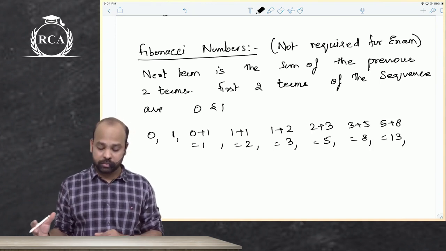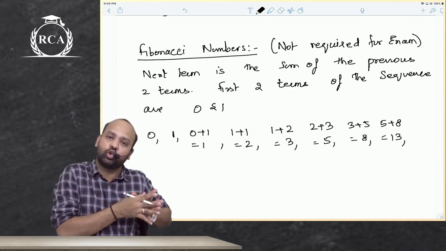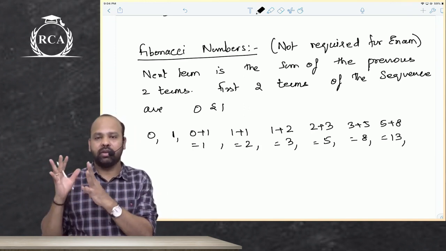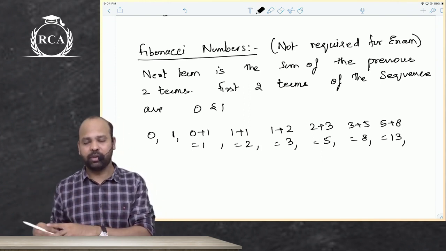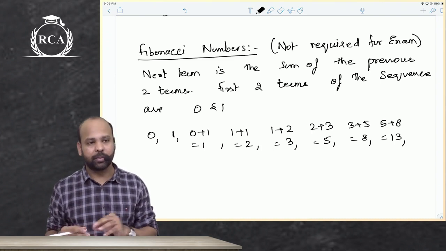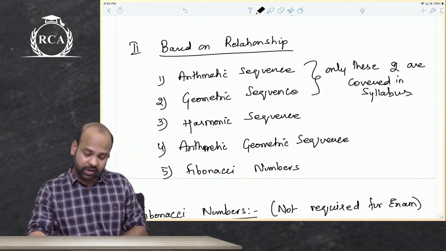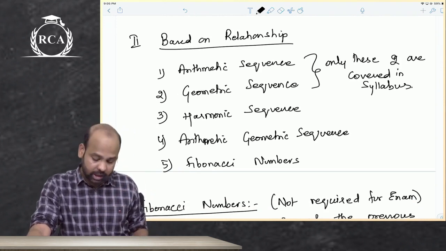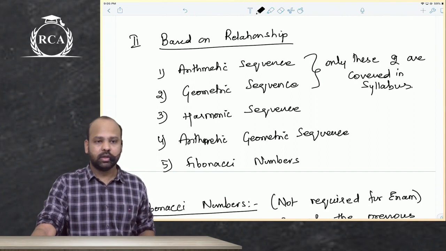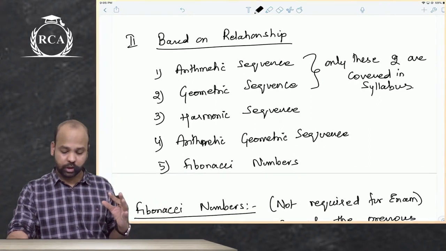So Fibonacci numbers, beta, are basically where the next term is the sum of the previous two numbers. And the series will start with 0 and 1. So you have 0, 1. And next, beta, will be 0 plus 1, 1. And then next will be 1 plus 1, 2. And then next will be 1 plus 2, 3. You can make a quick note of this, guys, based on relationship. This is arithmetic sequence, geometric, harmonic, arithmetic geometric. Just write this in your notebook. I will be defining arithmetic sequence after a while. Make a quick note of this, beta.